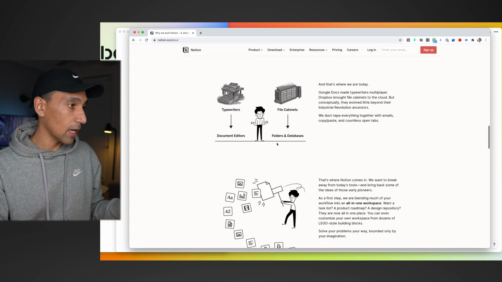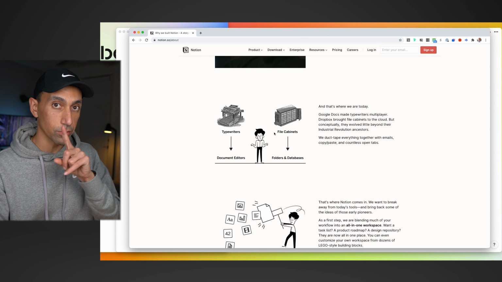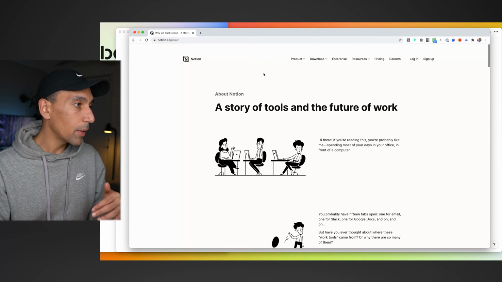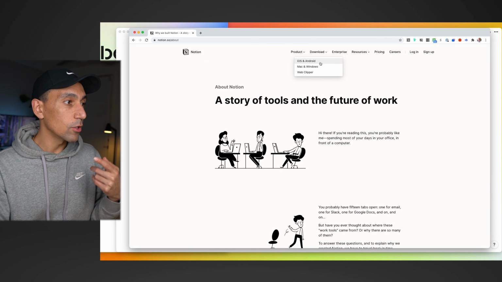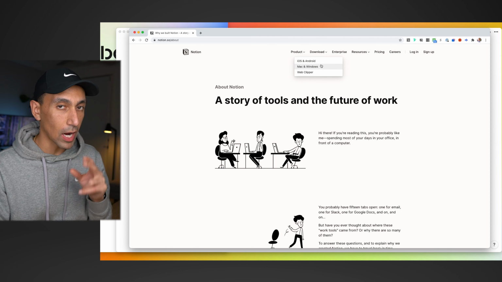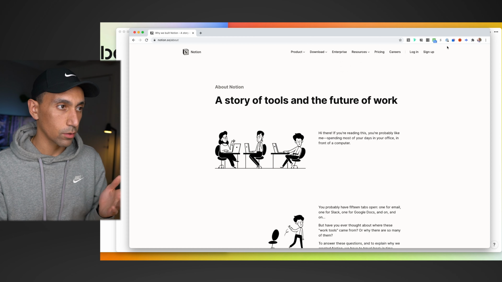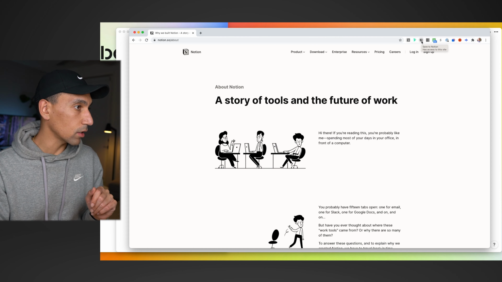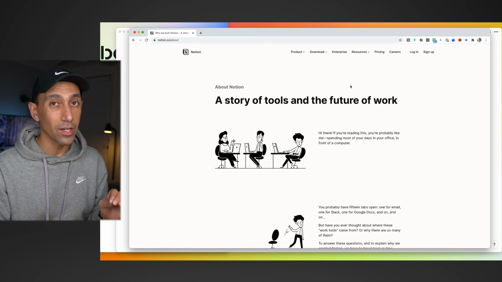Now, back to their website, a few major pluses, right? It's all your documents and your folders in one system. It's beautiful. But they also have all these different ways to use it. So you could have the app, you could have a desktop app, which I use so much. And then also they have this web clipper for your Chrome, which is like this little guy right here. But the app is so friendly, so easy to use, and also shortcuts are amazing.